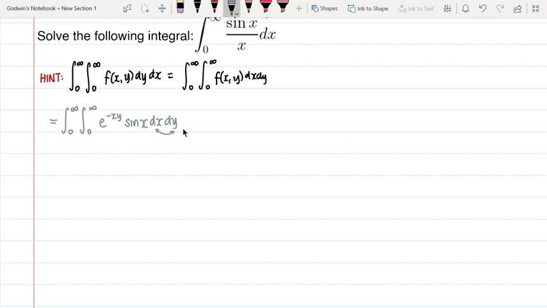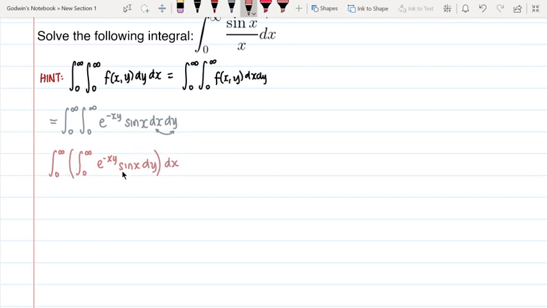Since Fubini's theorem applies here, since both of these limits are okay and not functions of one another, we can just switch the dx and the dy so we can integrate dy first. If we do that, let's remove the equal sign for now. Let's make it pink. So we'll do this, and just for clarity, I'll add parentheses. We'll do e to the negative xy sine x dy, and then dx. So this is what we'll look at first, the one on the inside.